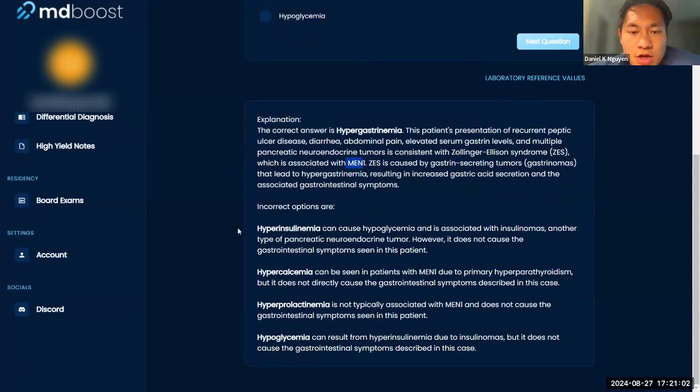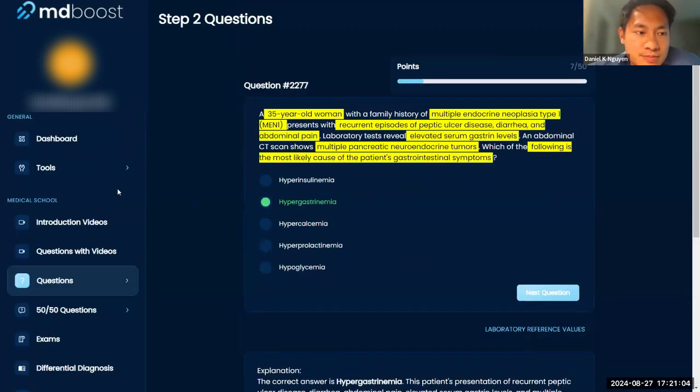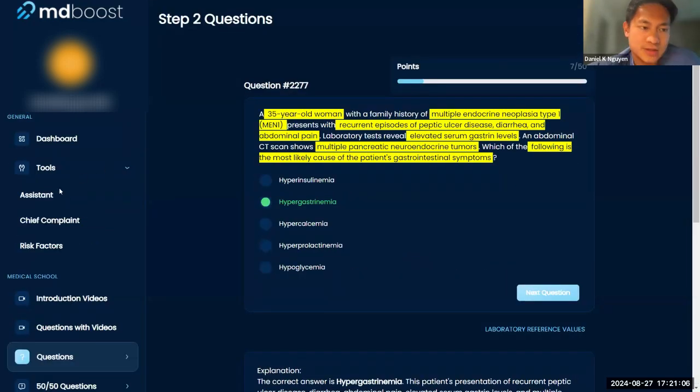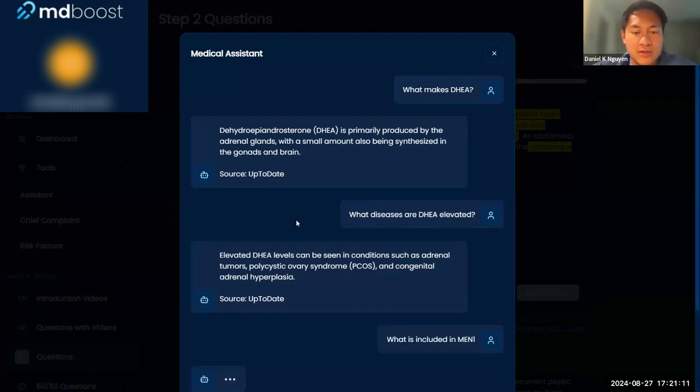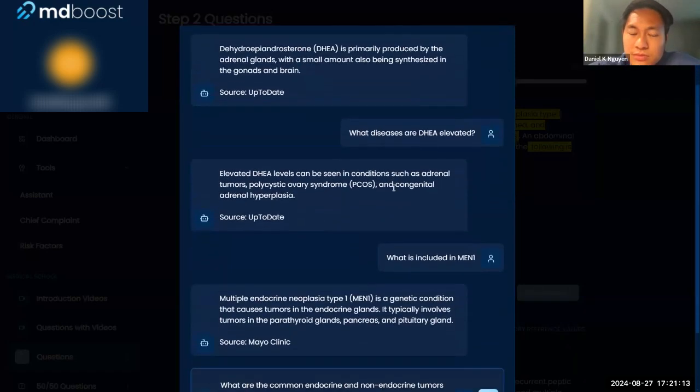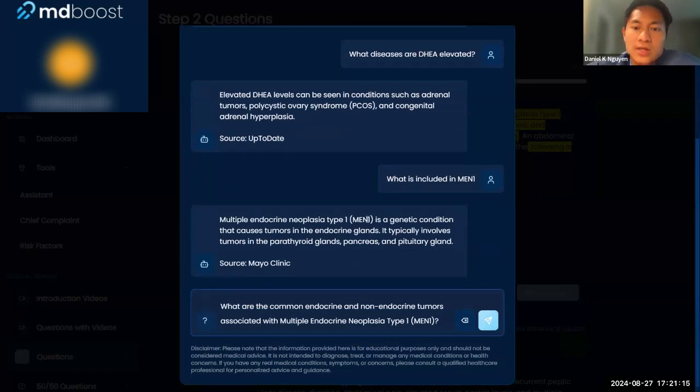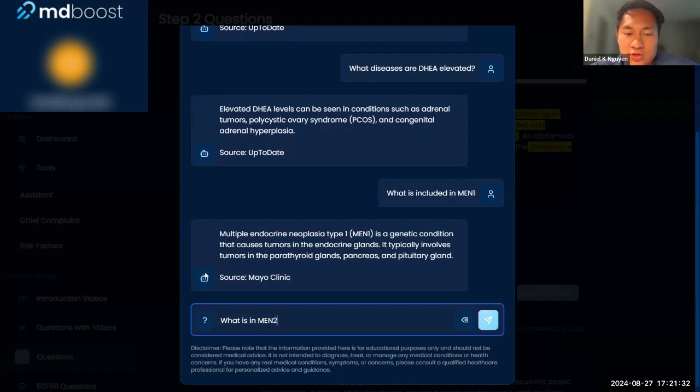And so let's go through your MENs real quick since we're on here. So what is included in MEN1? Usually endocrine glands that involve the parathyroids, so hyperparathyroidism, pancreatic tumors like gastrinomas, and then the pituitary gland, so pituitary adenomas. And then the next thing, remember, what is MEN2A?